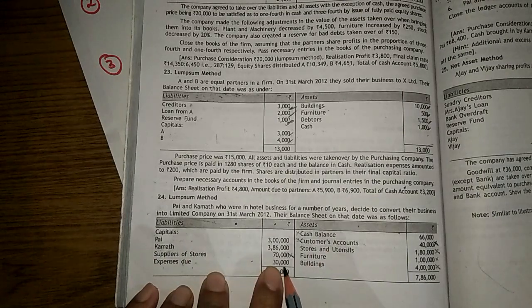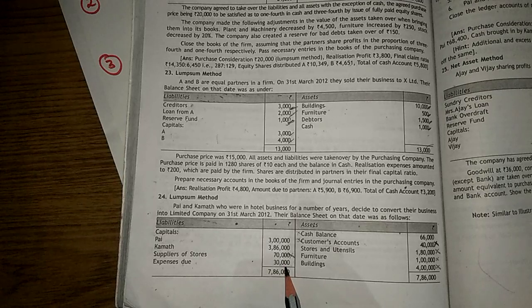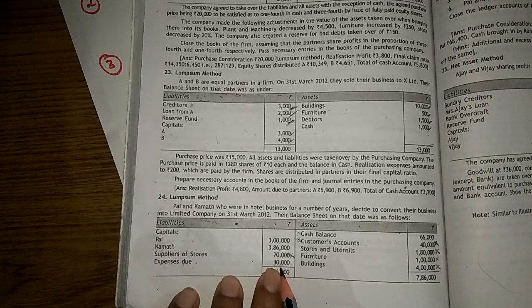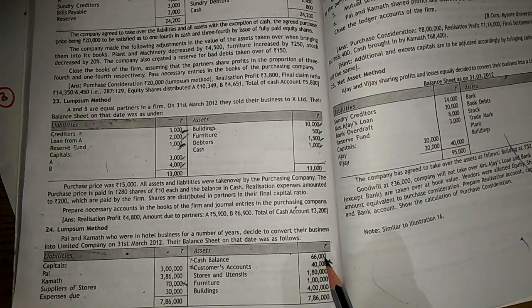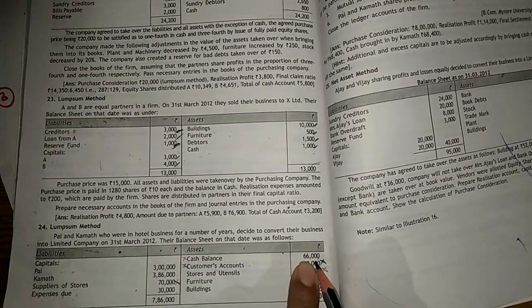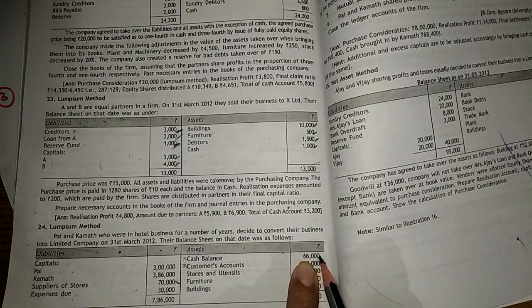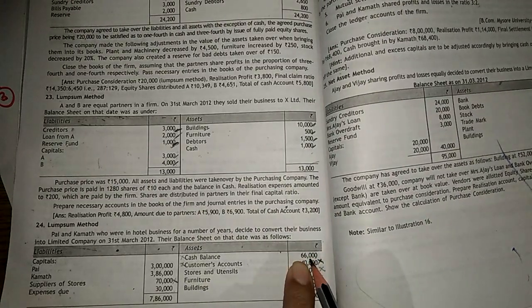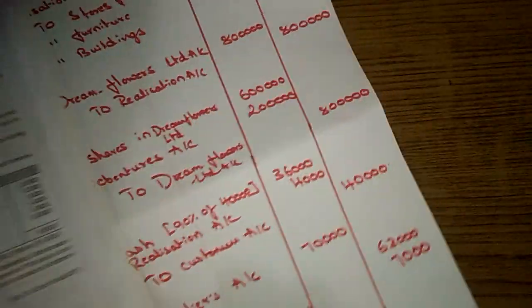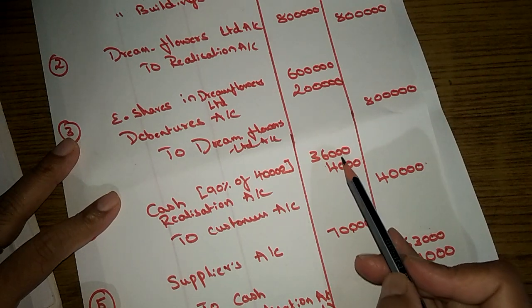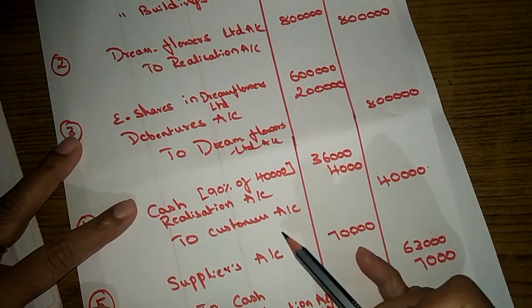Okay, and this, who is going to pay? Again, the partnership firm. How much has to pay? The partnership has to pay here. It's 30,000. Let's see the cash. The cash is still with the partnership firm. How much? 66,000. Okay, this is not taken by the company. So 66,000 is with the partnership firm, and they have received cash by realizing customers.